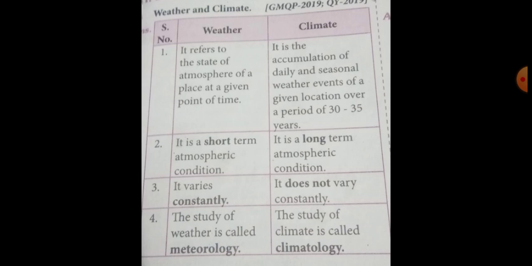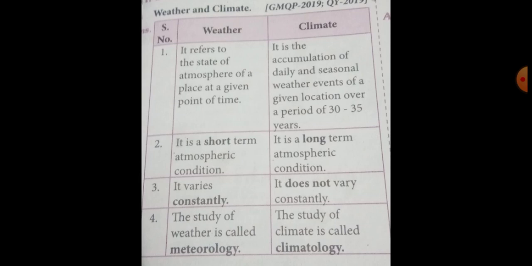Listen, students. Weather refers to the atmosphere of a place at a given point of time, that means a particular point of time. But climate is the accumulation of daily and seasonal weather events of a location over a period of 30 to 35 years.